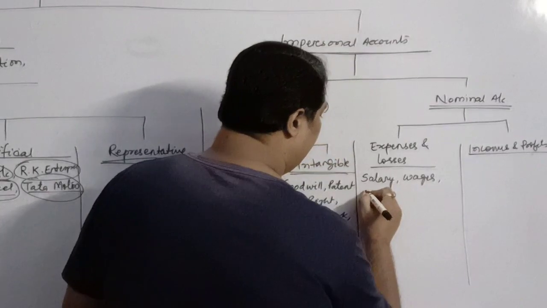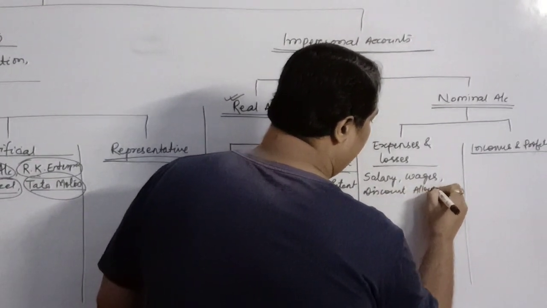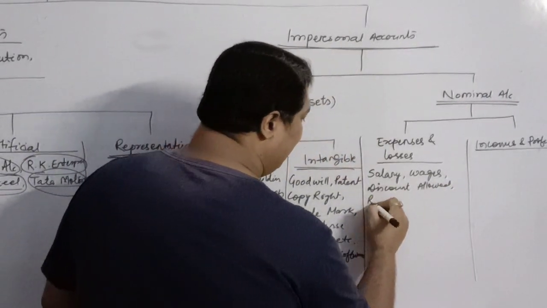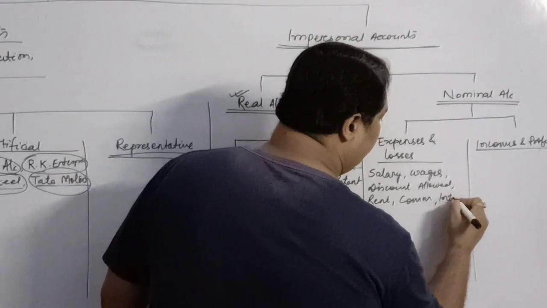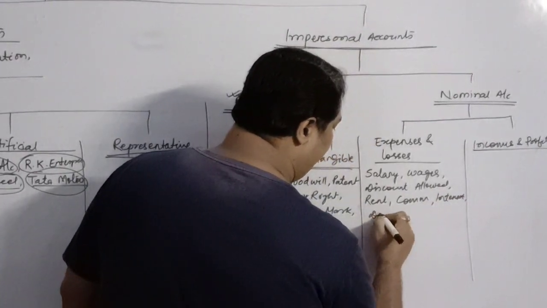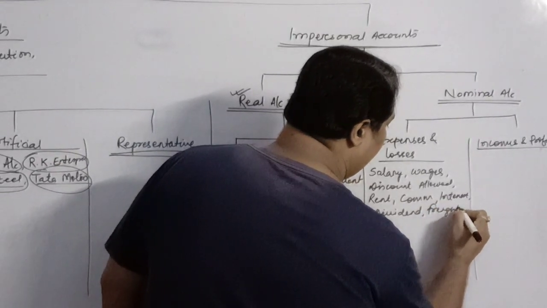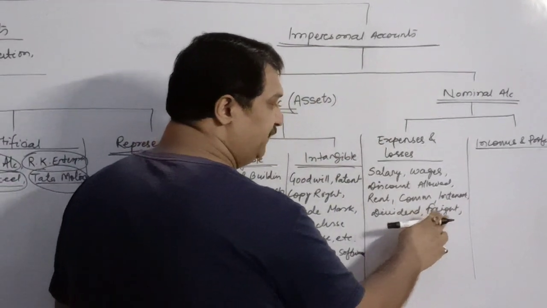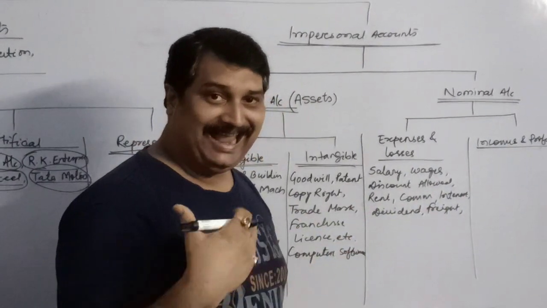wages, discount allowed, or the discount which you give, rent paid, commission paid, interest paid, dividend paid, freight. It's not fright, it's freight, F-R-E-I-G-H-T. Freight means the carriage.